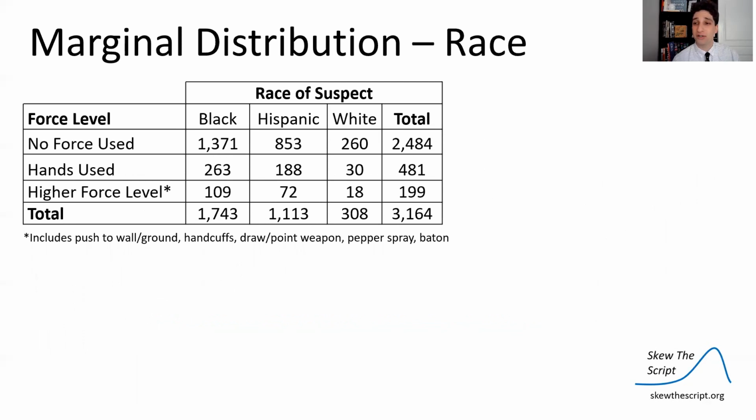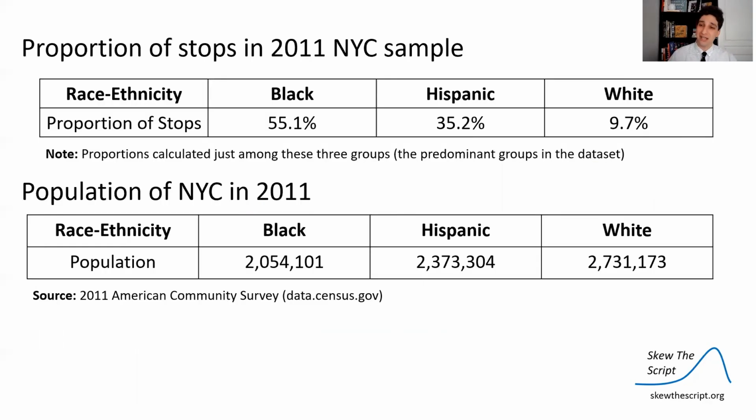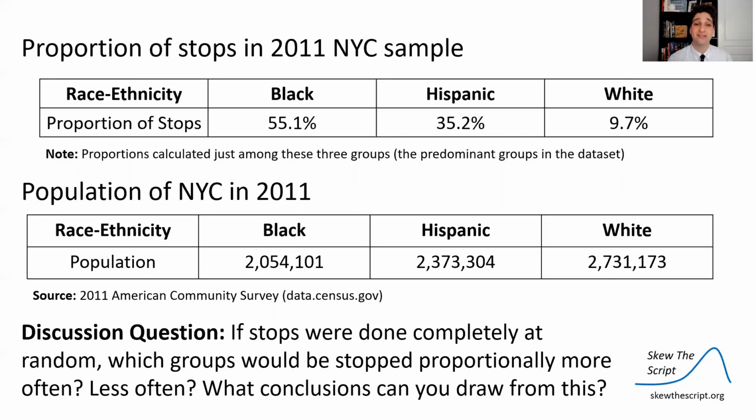Now, if we calculate the marginal distribution just of race in terms of who was stopped, we find that among just the 3 racial groups, 55% were Black, 35% were Hispanic, and a little less than 10% were white. And so we can take those proportions and compare them to the actual population of New York City. Here's the New York City population breakdown according to the American Community Survey in 2011.